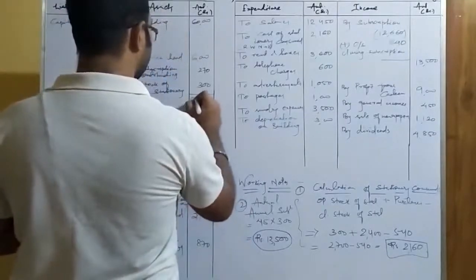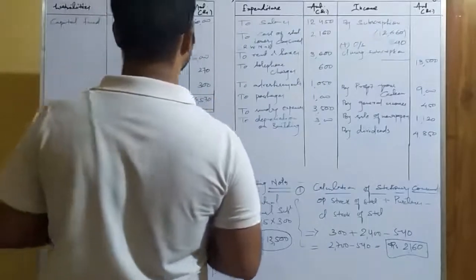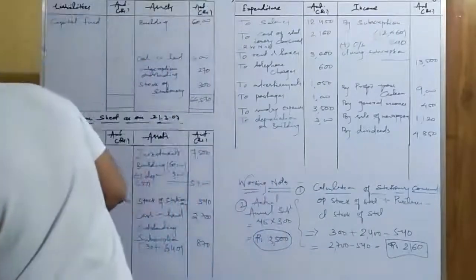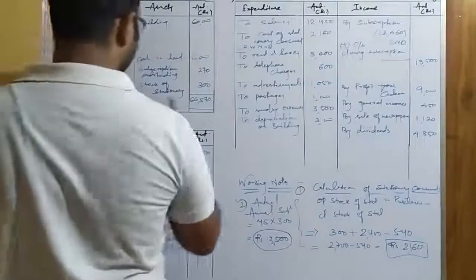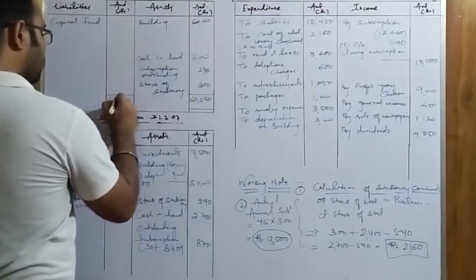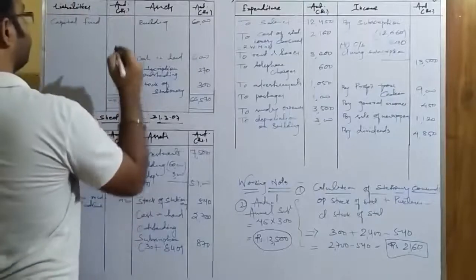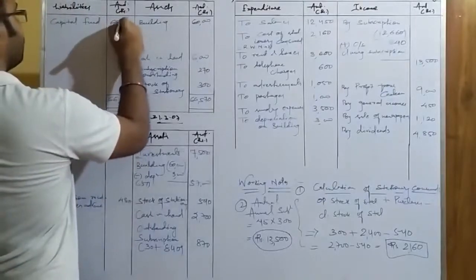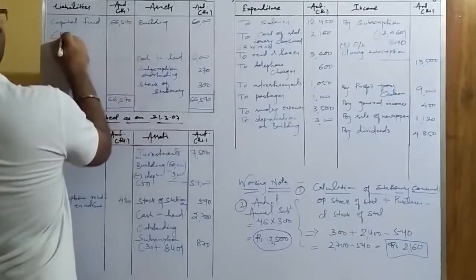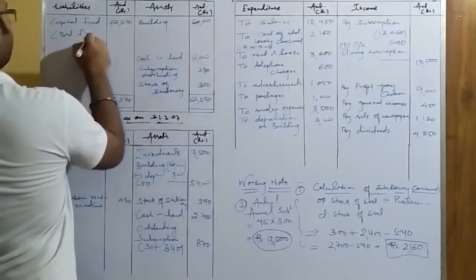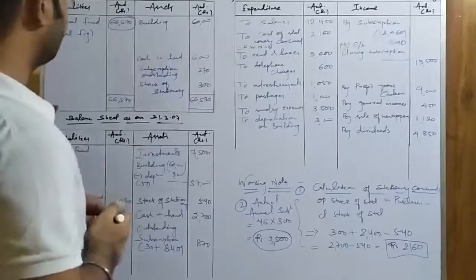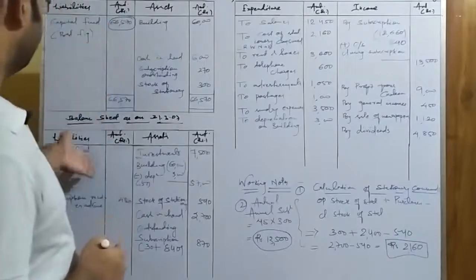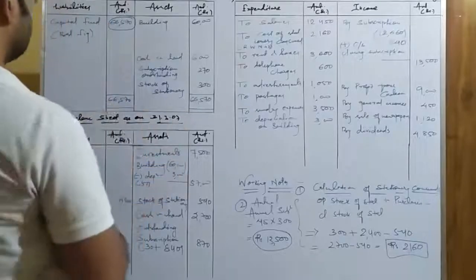The total comes to 66,570. I hope we got the answer. So the value of capital fund that we got here is correct. Let us put it on both sides: 66,570, and the capital fund is 66,570. We write it in brackets as the balancing figure, because we got it after calculation of the asset side of the opening balance sheet, and this value will be taken to the capital fund in the inner column of the closing balance sheet.